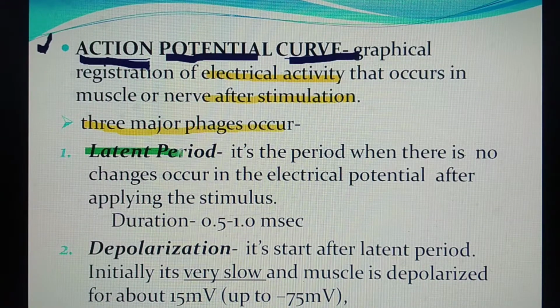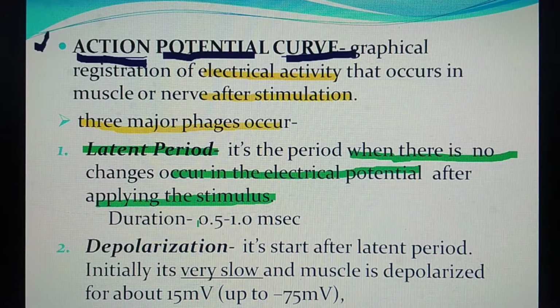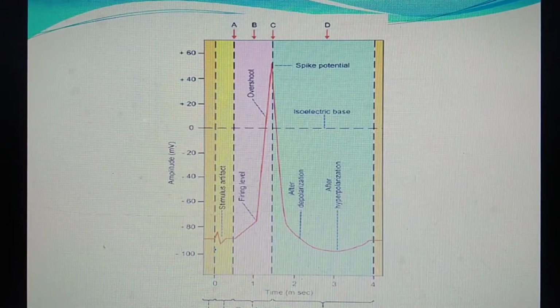First is the latent period. Simply, the latent period is the interval between the point of stimulation to the point of contraction, but there is a fact. In this period, no change occurs in electrical potential after applying the stimulus. Duration of this period is very short, that means 0.5 to 1 millisecond. Here you can see that this is the latent period.